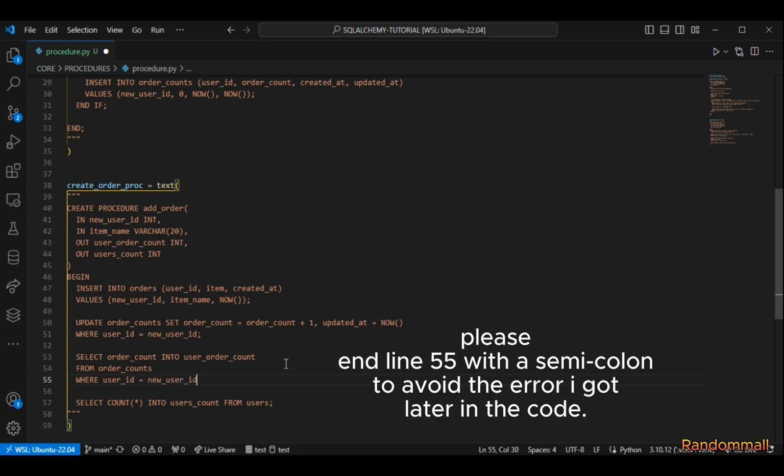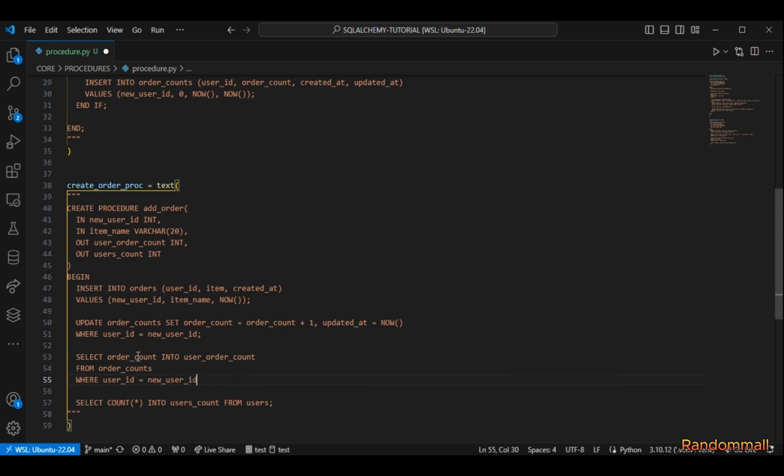So what we are doing is selecting the order count column. We are sending it into this user order count variable, which is on the parameter, which is an output, and we are selecting it from the order counts table, and we only want to select from the row where the user ID is this user that is making this order. And at the end there, let's not forget to add the end keyword and then save.